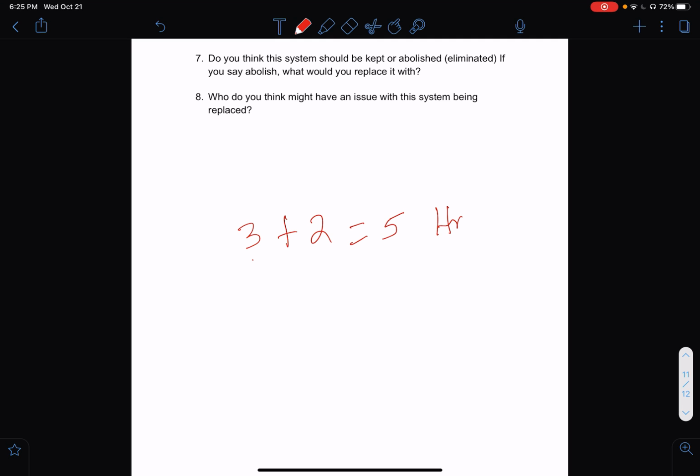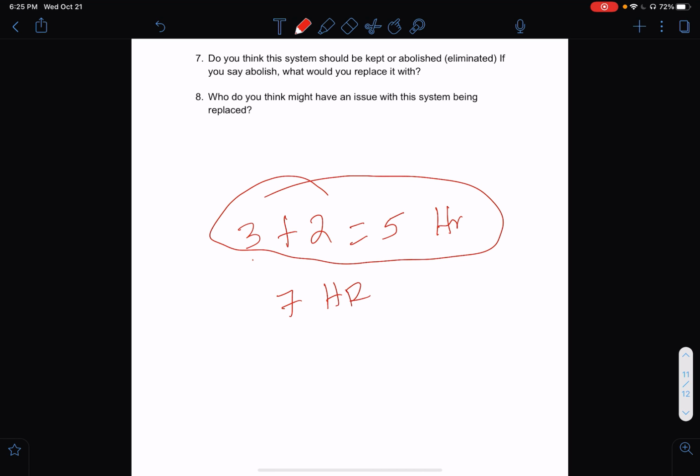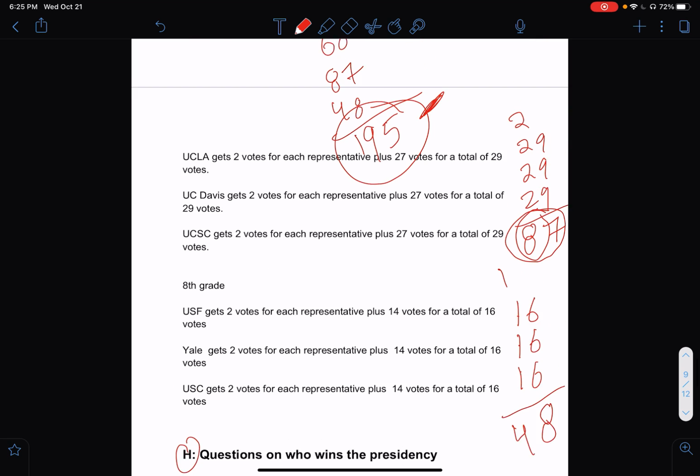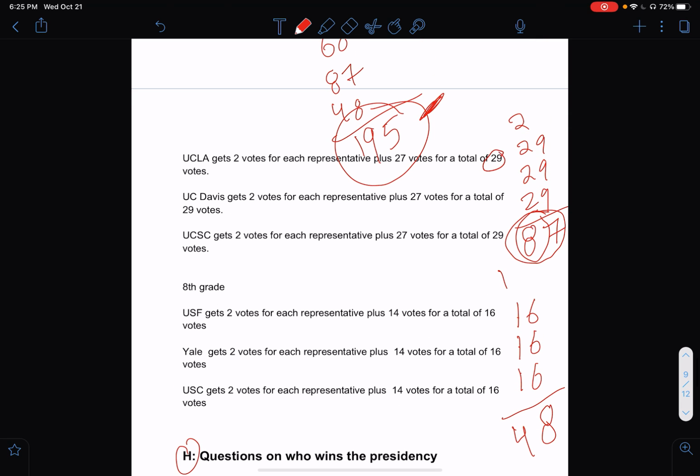That means Miss Crawford would have won 7 homerooms. I would have won the popular votes and also the electoral votes. Because if you give me 2 of the 7th grade homerooms, I would have taken these 29 plus these 29. And that would have given me more electoral votes.